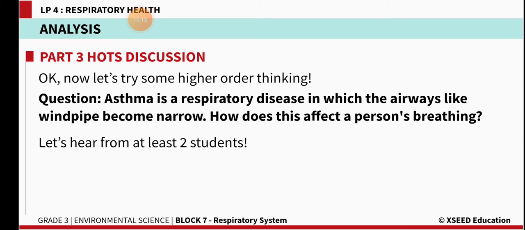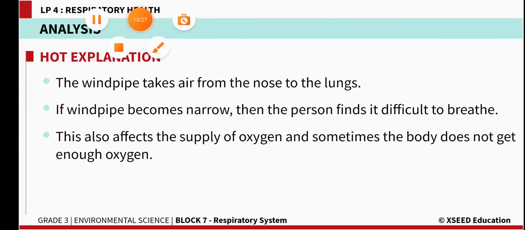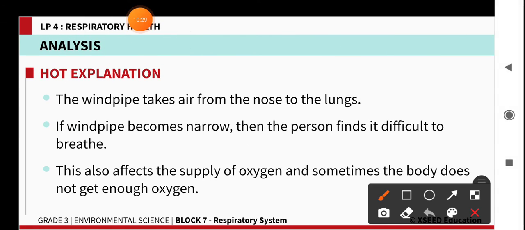If the affected person continuously breathes unclean air, then the person will get asthma. So his windpipe will become narrow. When it becomes narrow, the person cannot breathe properly. He cannot breathe in the normal way.